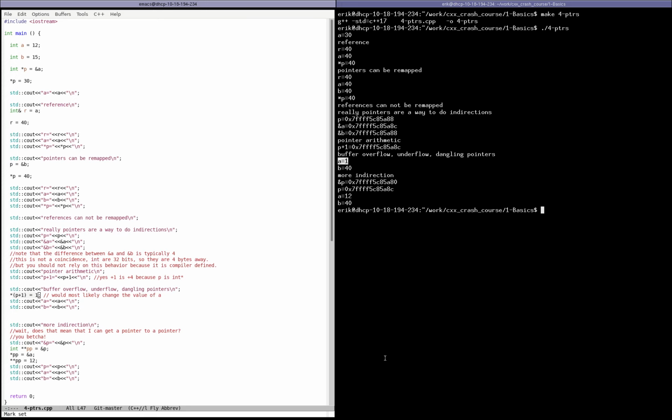So if p is a pointer, which is just a variable that's stored somewhere in memory, does that mean that we can get a pointer on a pointer? And the answer is yes, we can do that. p is a variable in memory, so address of p, that's the address of the pointer, and you can see it's close to b. It's a little bit below b, and that means that we can get a pointer on the pointer